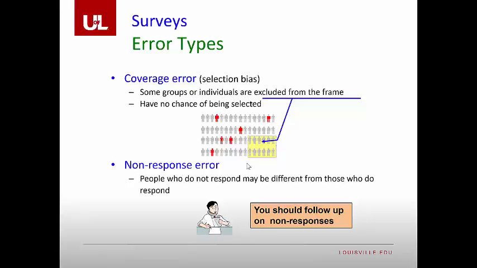The second version is the non-response error. People who do not respond may be different from those who do respond. Where I have seen this quite a lot is in clinical trials. When you think about a clinical trial, you often have two groups, the experimental group and the placebo group. Now, people voluntarily participate in these clinical trials, which means they can exit these clinical trials whenever they like. However, that creates a problem, because the only folks who would actually stay in the clinical trial are ones who believe that they're getting some benefit from participation. And that's going to include individuals who are in the placebo group.